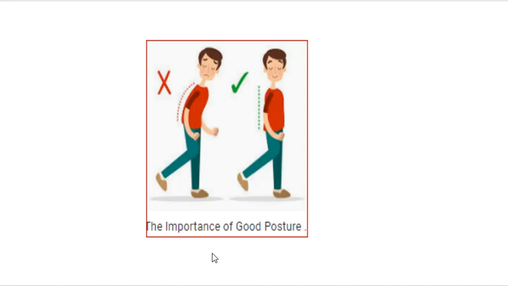Sometimes students come for a presentation and their postures definitely tell us what they are thinking, how they are behaving, and whether they are nervous or not. So this is about posture.